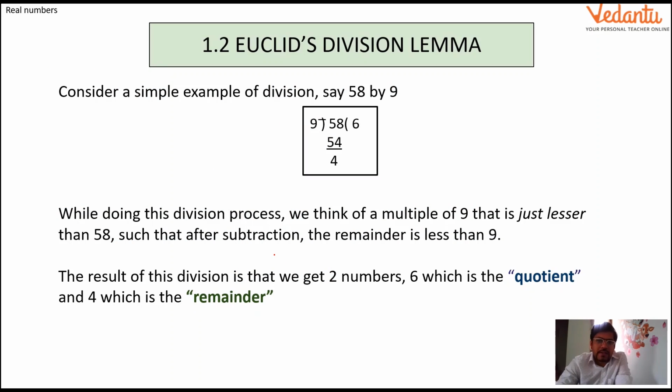What is this reason? Just have a look at an example here. Say for example, we have to divide 58 by 9. I'll just use this division, 9 here, 58 here, 9 6s are 54 and 4 is the remainder. Now I can write it like this: 58, the dividend, equals divisor into quotient plus remainder. Now there is one important rule.